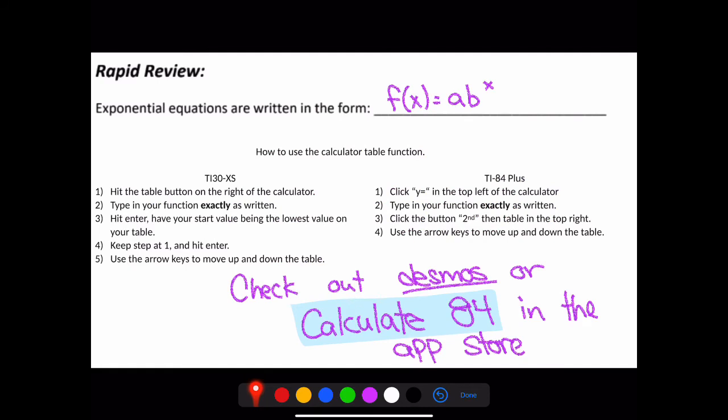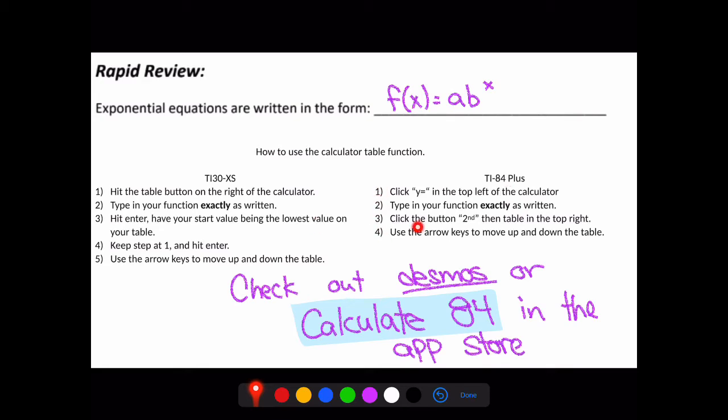So, rapid review. Exponential equations are written in the form f of x is equal to a times b raised to the power of x. Now we are going to be using table functions, so I highly encourage you guys to have a calculator ready. If you have a TI-30XS, one of the school calculators, here's the steps that you can follow. However, if you have a TI-84 Plus, one of the graphing calculators, here are the steps that you can also follow.